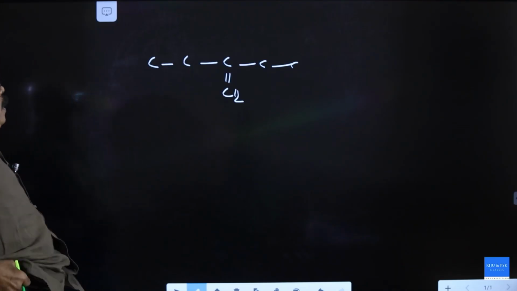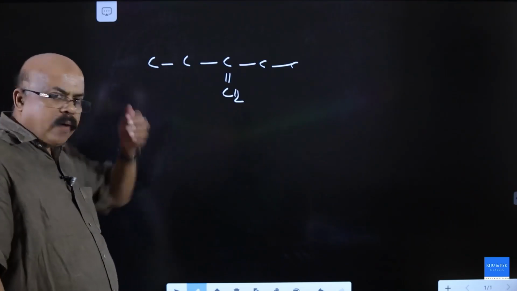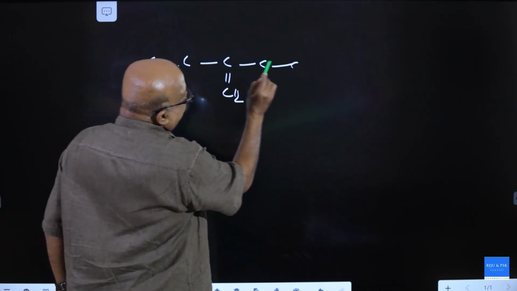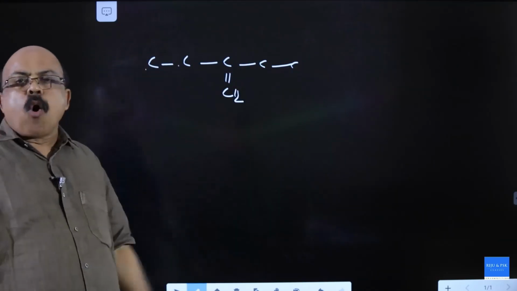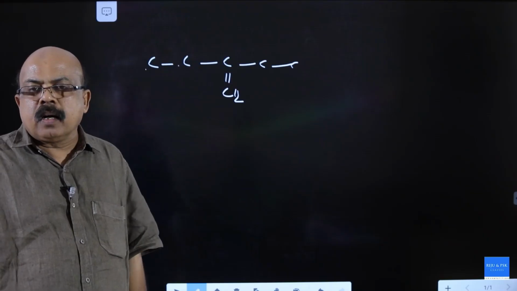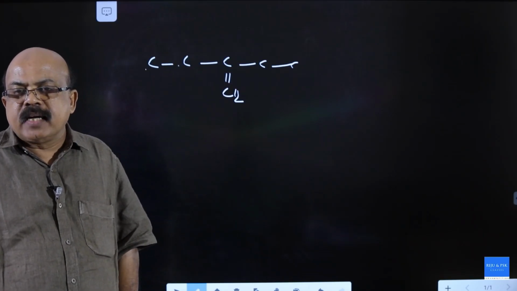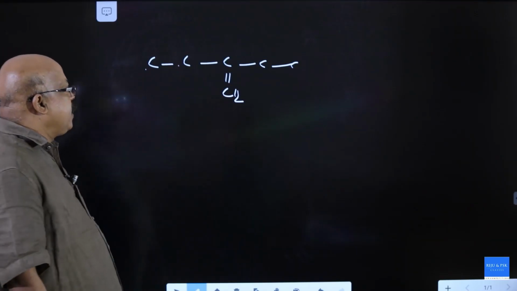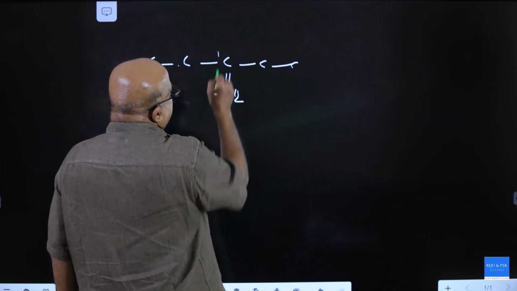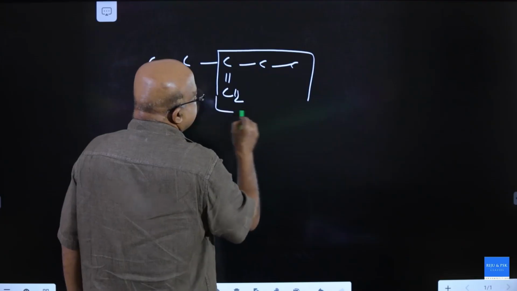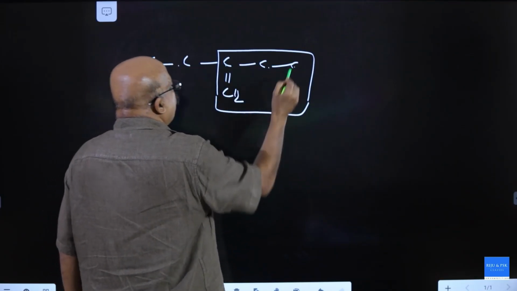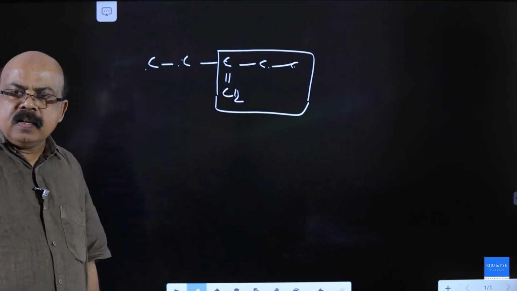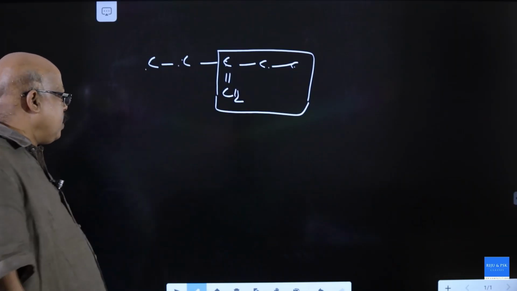Here, the longest chain has 5 carbons, 1, 2, 3, 4, 5. But that longest chain does not contain the double bond. In this case, you have to consider the chain having the carbon-carbon double bond as the parent. So this should be your parent chain. Whatever may be the direction, it is a 4-carbon chain with the 1 double bond.